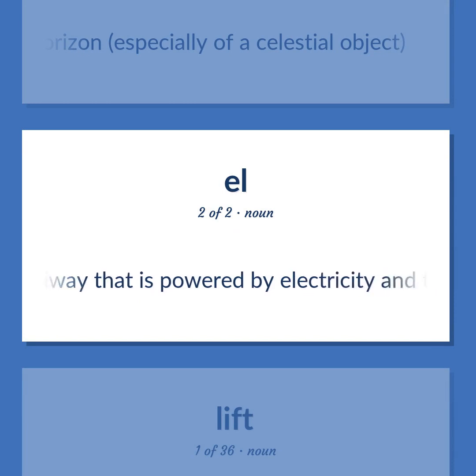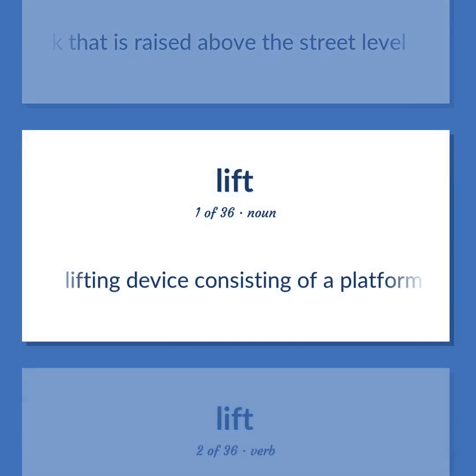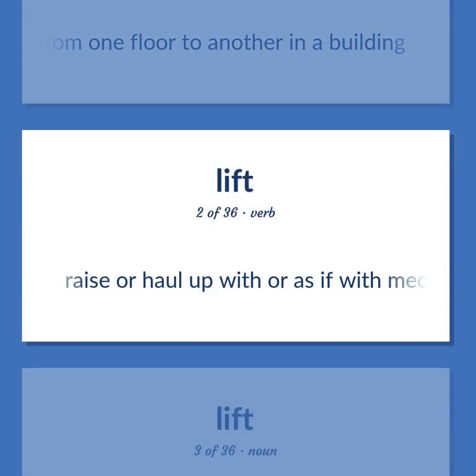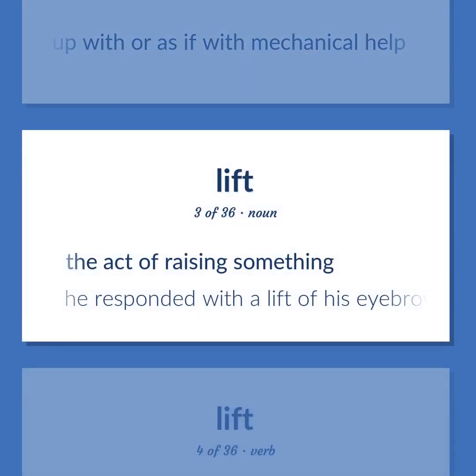Elevated railway: a railway that is powered by electricity and that runs on a track that is raised above the street level. Lift: a lifting device consisting of a platform or cage that is raised and lowered mechanically in a vertical shaft in order to move people from one floor to another in a building. Raise or haul up with or as if with mechanical help. The act of raising something. He responded with a lift of his eyebrow.